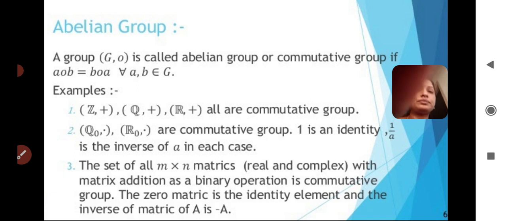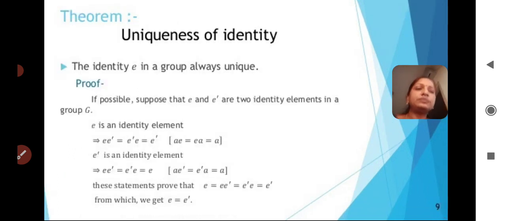So next, now I would like to explain an important theorem. The theorem name is uniqueness of identity. What is meant by uniqueness of identity? That means the identity element in a group is unique. So that is the statement here: the identity E in a group is always unique.